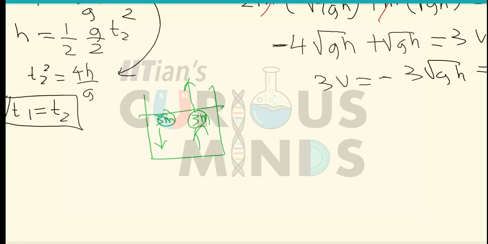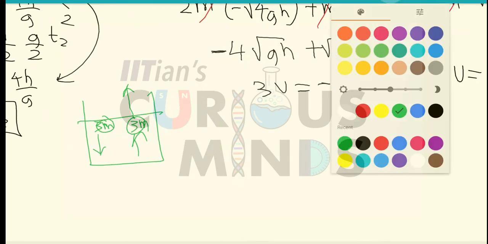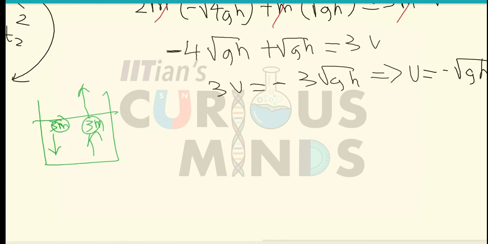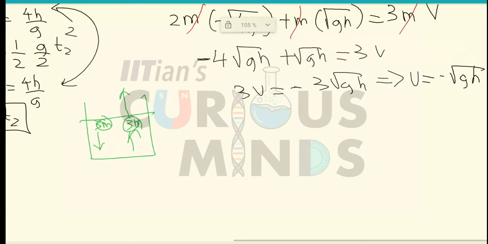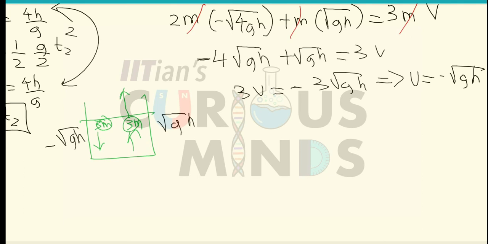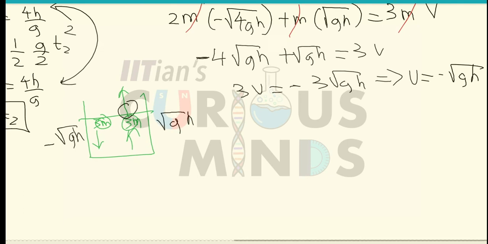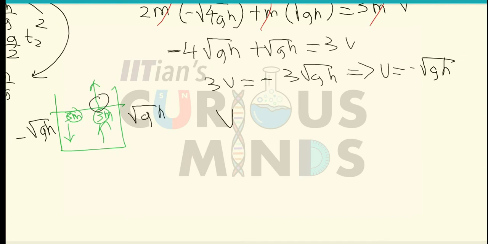So what is the velocity over here? The velocity over here is equal to root gh. While going down it was minus root gh, while coming up it will be equal to root gh. So what is the maximum height when the initial velocity is equal to root gh? We will use v square is equal to u square plus 2as.